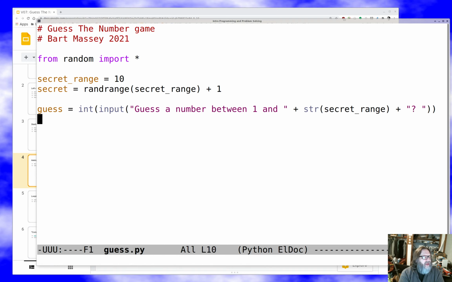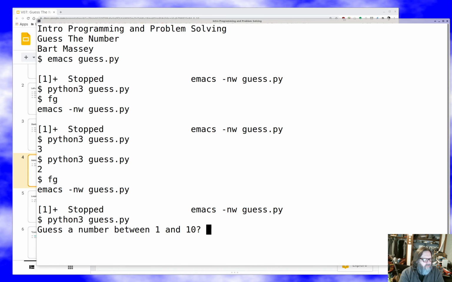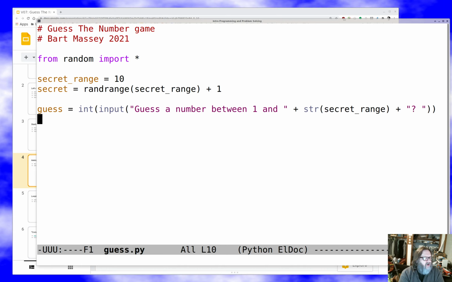Now we've got a thing that asks for a guess. Let's try it out again. Hey, look at that. Guess a number between 1 and 10. 7. Oh, okay. So far, so good. It all actually looks like it's working pretty well. Now, notice that I'm using a text editor. You can use Vue Editor and do the same thing. Write a piece of the program, see if it seems to be working right. I mean, it's hard to tell yet.